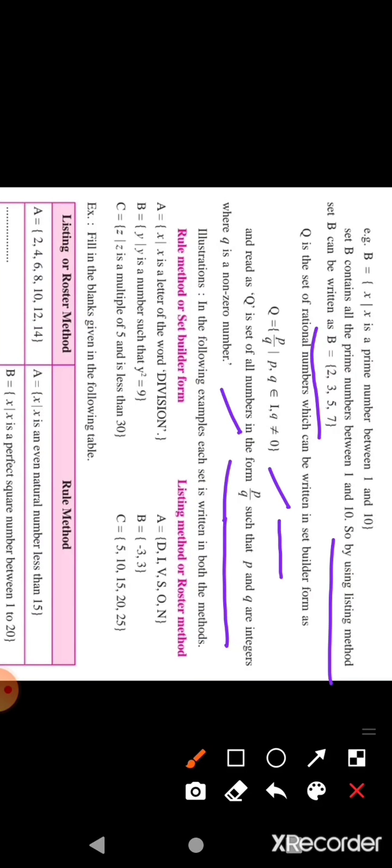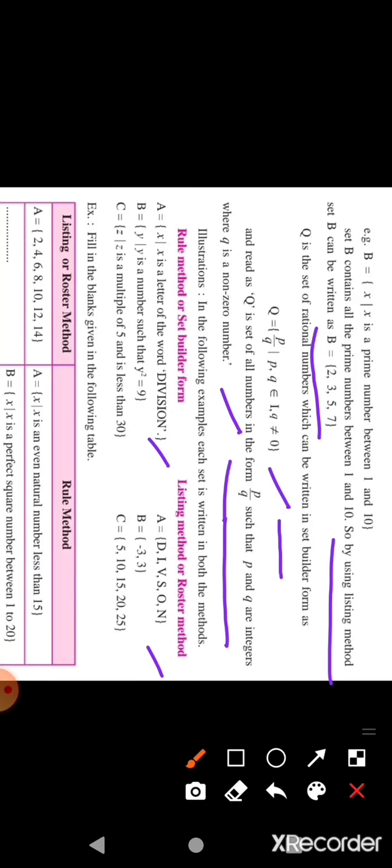Now let's see the examples here. A rule method or set builder form. Capital A = {x | x is a letter of the word division}. Now how can we write this word division in the form of listing method or roster method? The first thing is we are not supposed to repeat any alphabets, so we are going to write A = {D, I, V, S, O, N}.